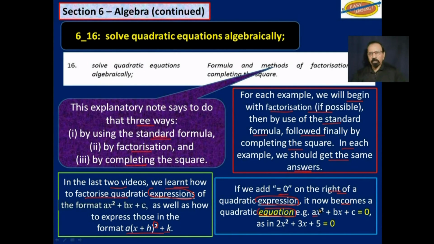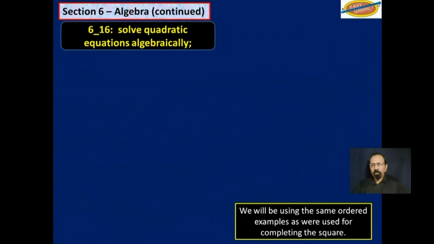Example: ax squared plus bx plus c is the quadratic expression. If we add equals 0, we now have a quadratic equation. Example: 2x squared plus 3x plus 5 equals 0. We will be using the same ordered examples as were used for completing the square in the last video.